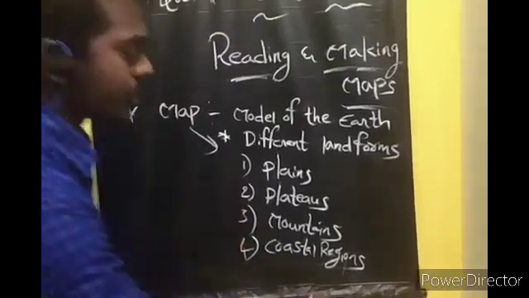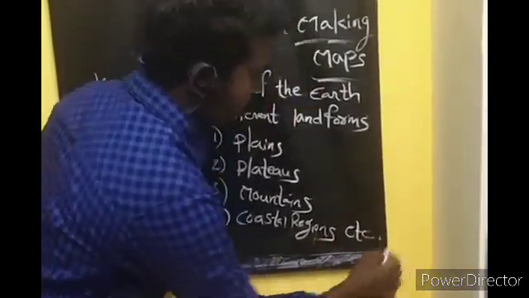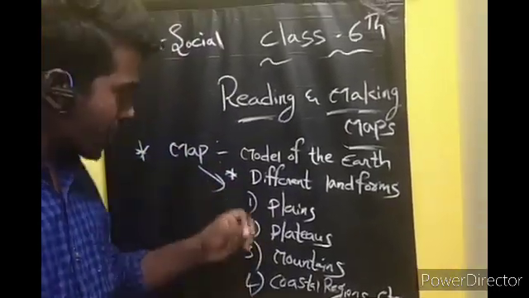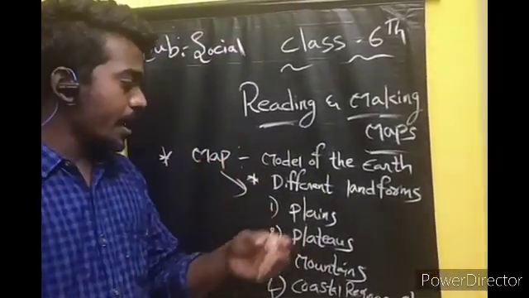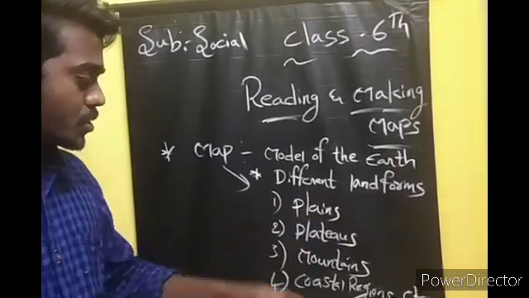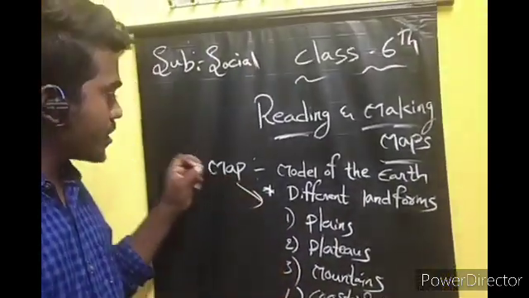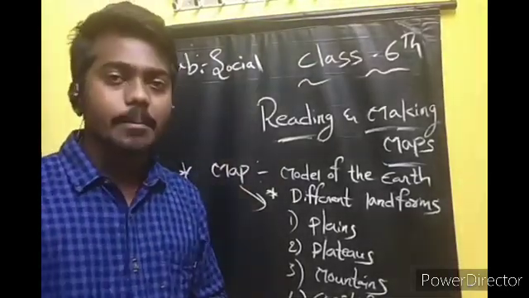A map shows about these different types all over the earth. Okay, this is about the introduction of the map.